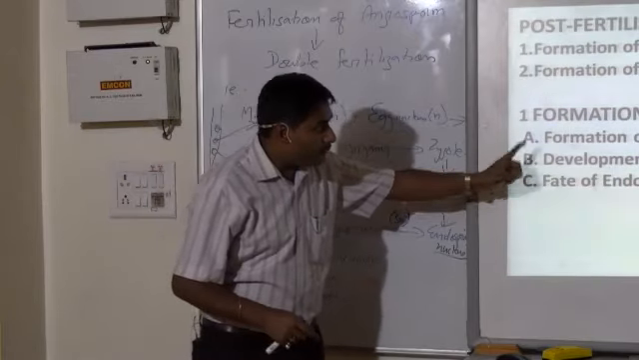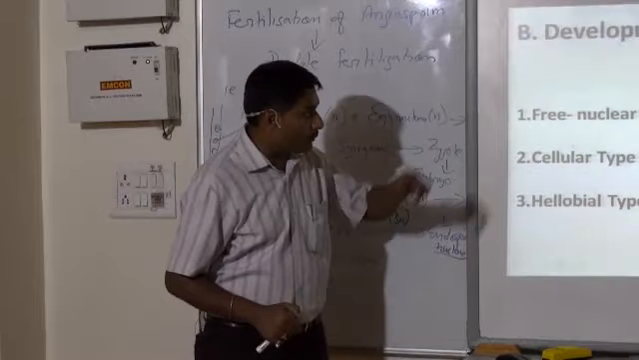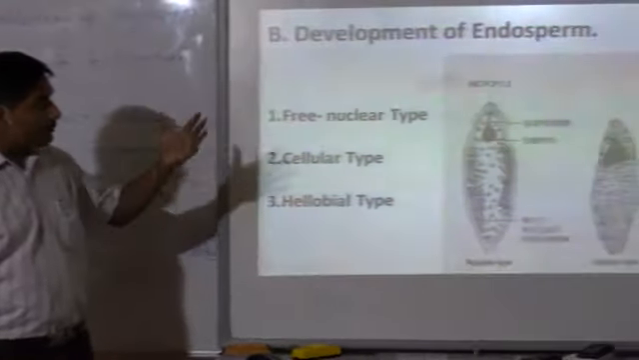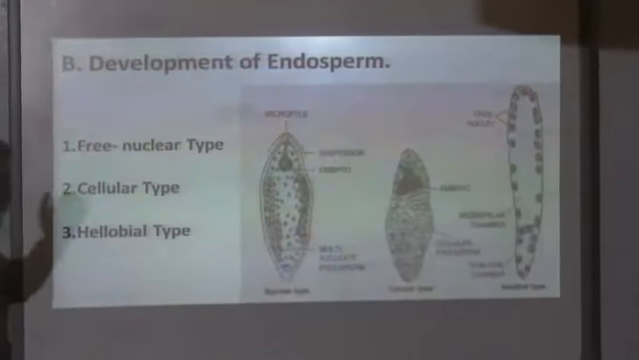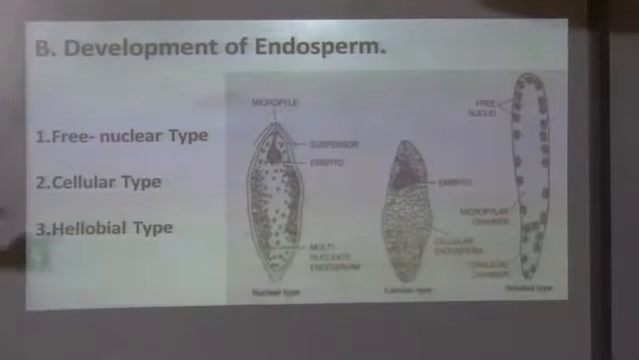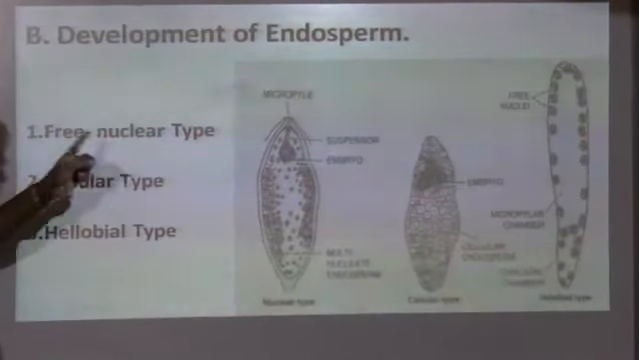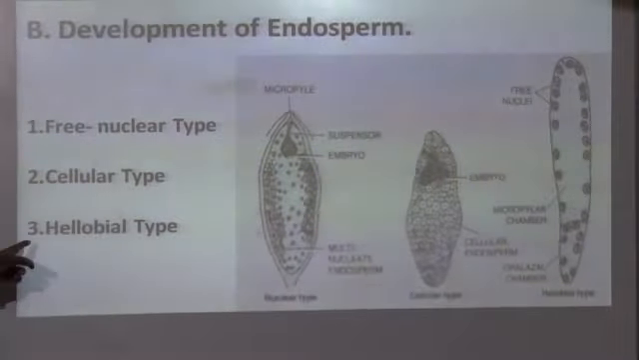Next part, development of endosperm. How does this endosperm get developed? In different plants, the development of endosperm is different from one another. So there are three types. One you call free nuclear type. Number two is cellular type. And the third one is halobial type.